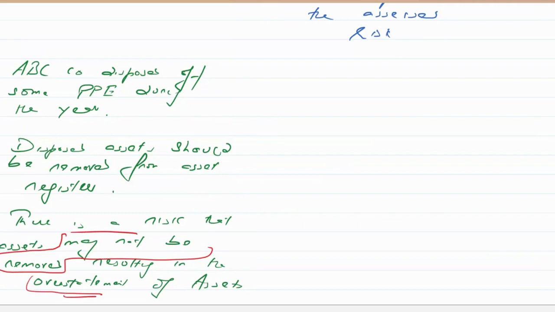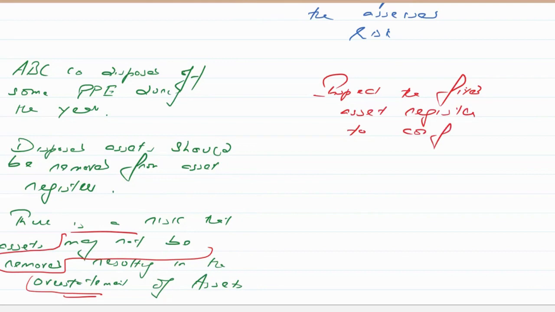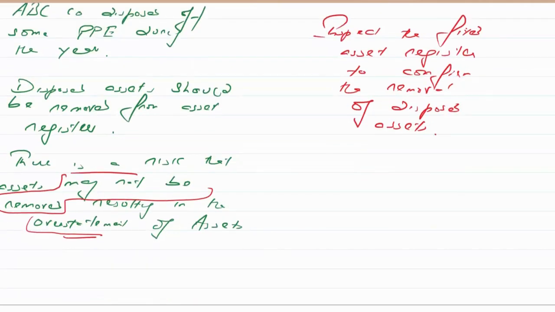So it's simply: inspect the fixed asset register to confirm the removal of disposed assets. Simple, because it was a risk that they may not be removed. How can you confirm it? Just go to the asset register and check whether they have been removed.